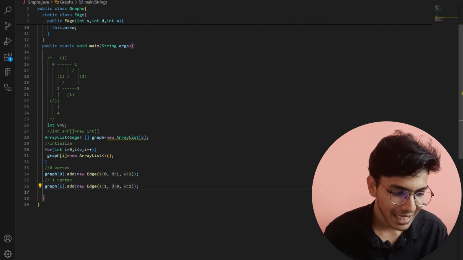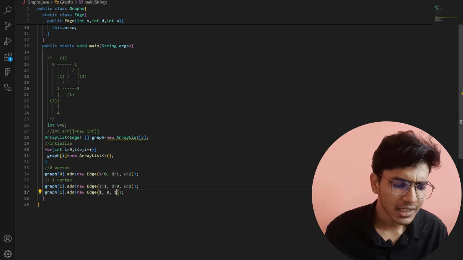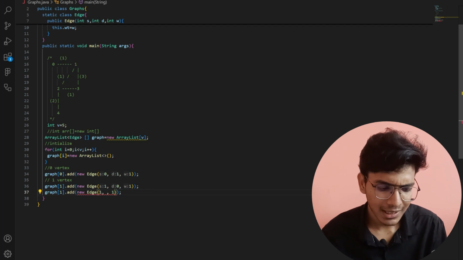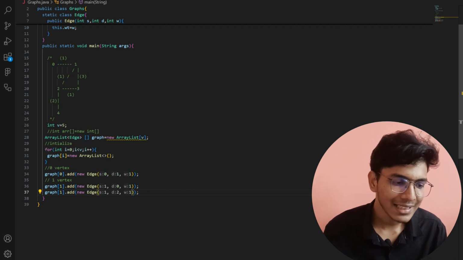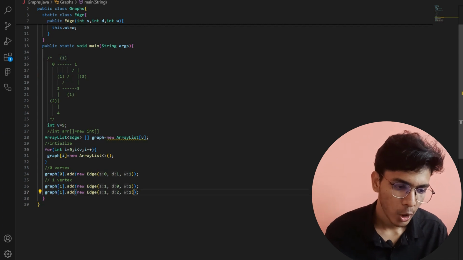Now after it, similarly I will copy the same thing, and what I will do is basically change the destination. The source will remain the same but the destination will be 2 now, and you can see that the weight associated is also 1. So here I will store 1.